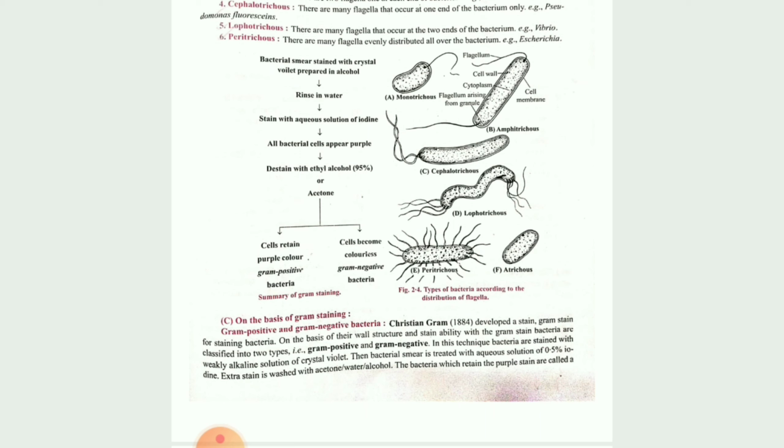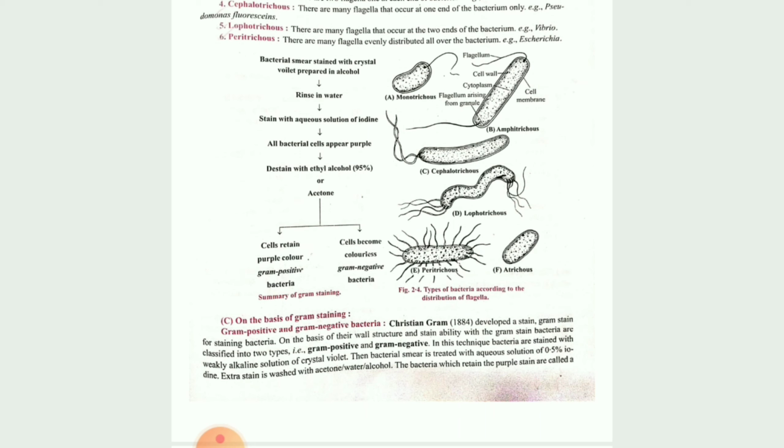First you have to prepare one smear. How will you prepare the smear? The glass slide you have seen, one rectangular shaped glass slide will be there. There you have to collect the sample, either from nature or from wherever you want. Just take one drop of that sample.